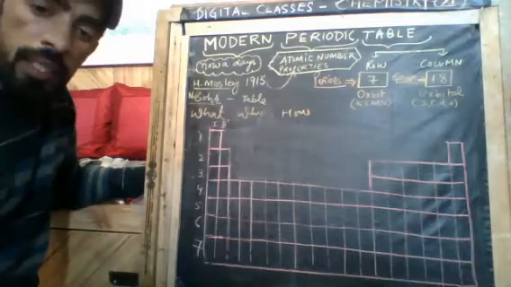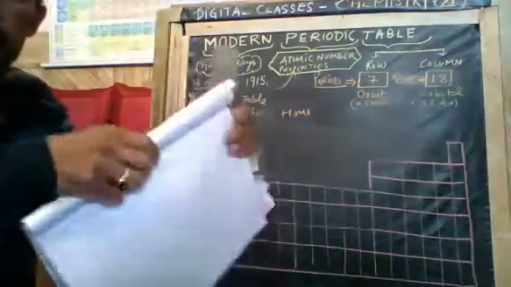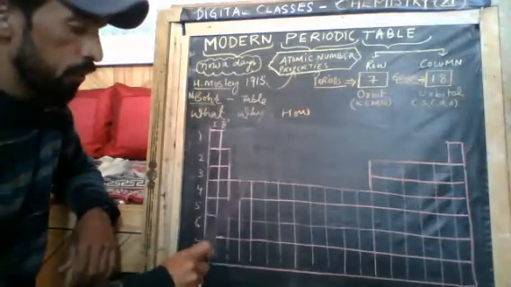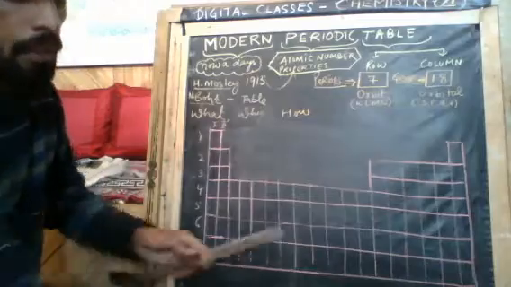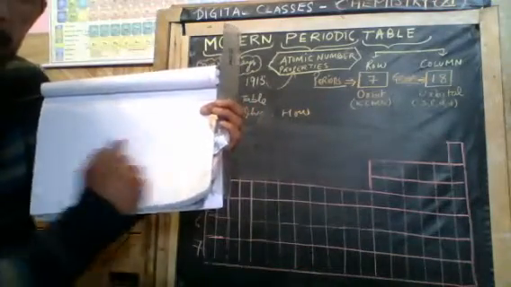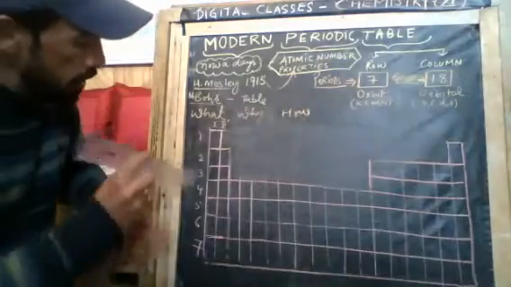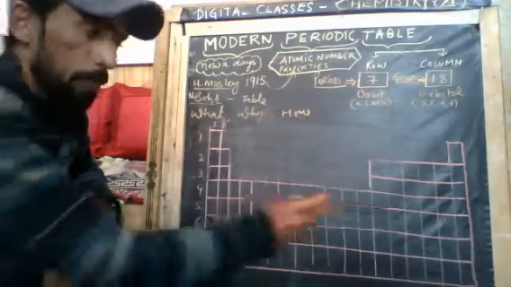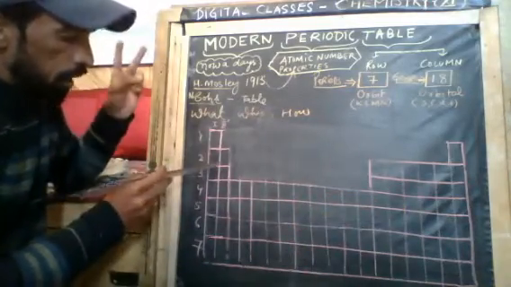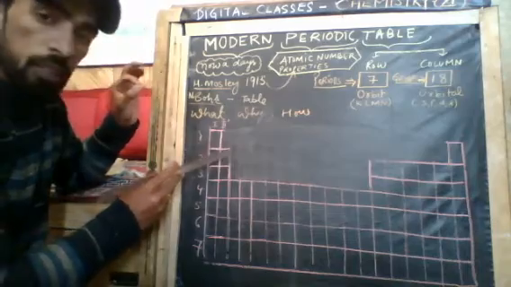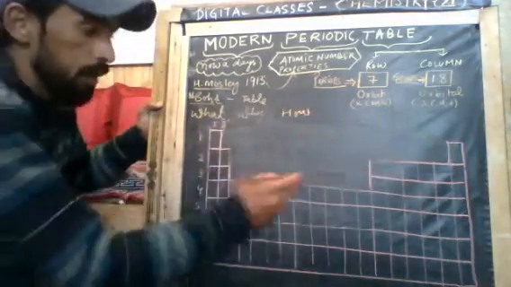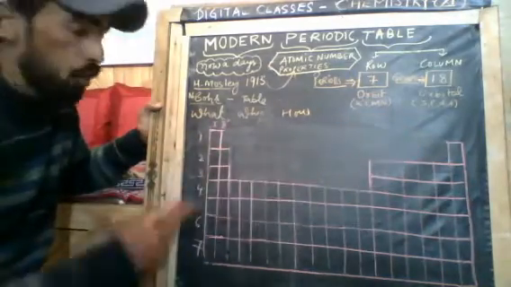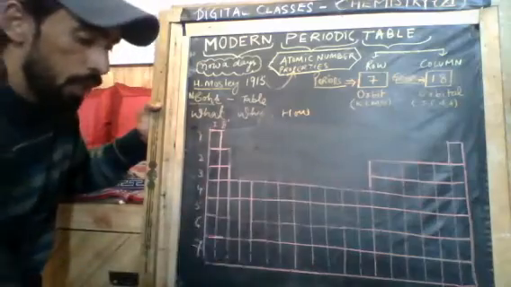Once again, step 1: we count 18 lines, 1, 2, 3, 4, up to 18 lines. These are 18 columns. Then we draw 7 lines with the help of a pencil. As I have drawn these 7 lines, now start from 7, 6, 5, 4. The last 4 you keep complete. In number 2 and number 3, keep 2 in the first and 6 from the last. In between you erase. In the first period there is 1 and 1, so 1 here, 1 here you keep. Now let me explain why.